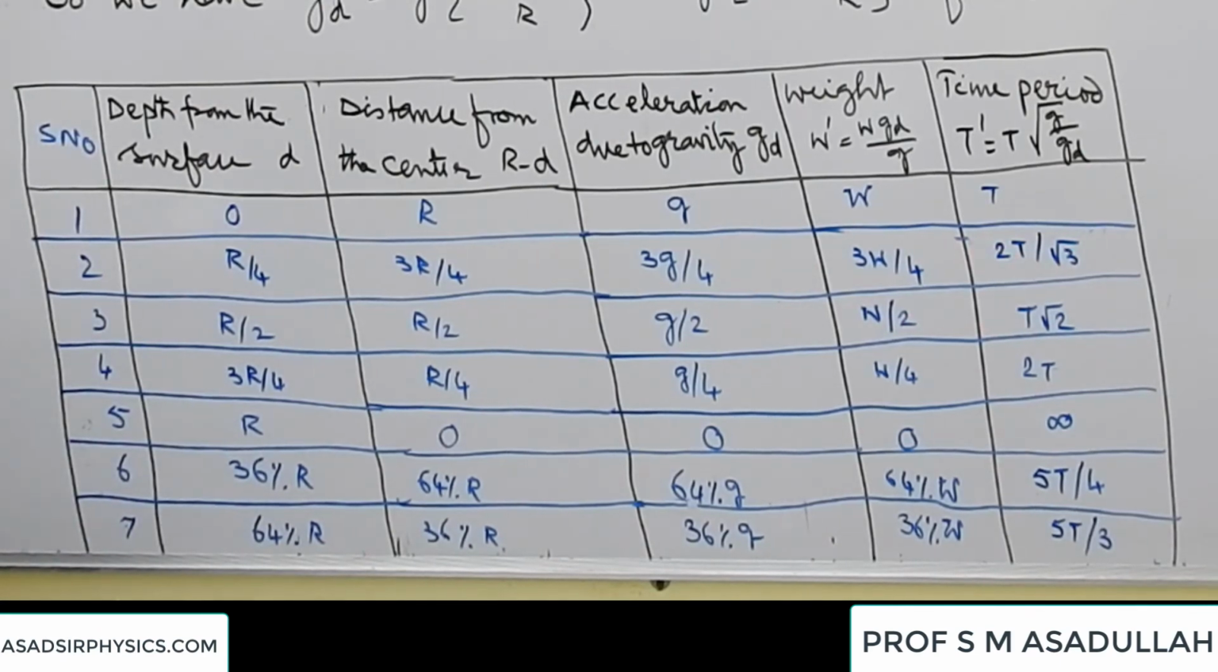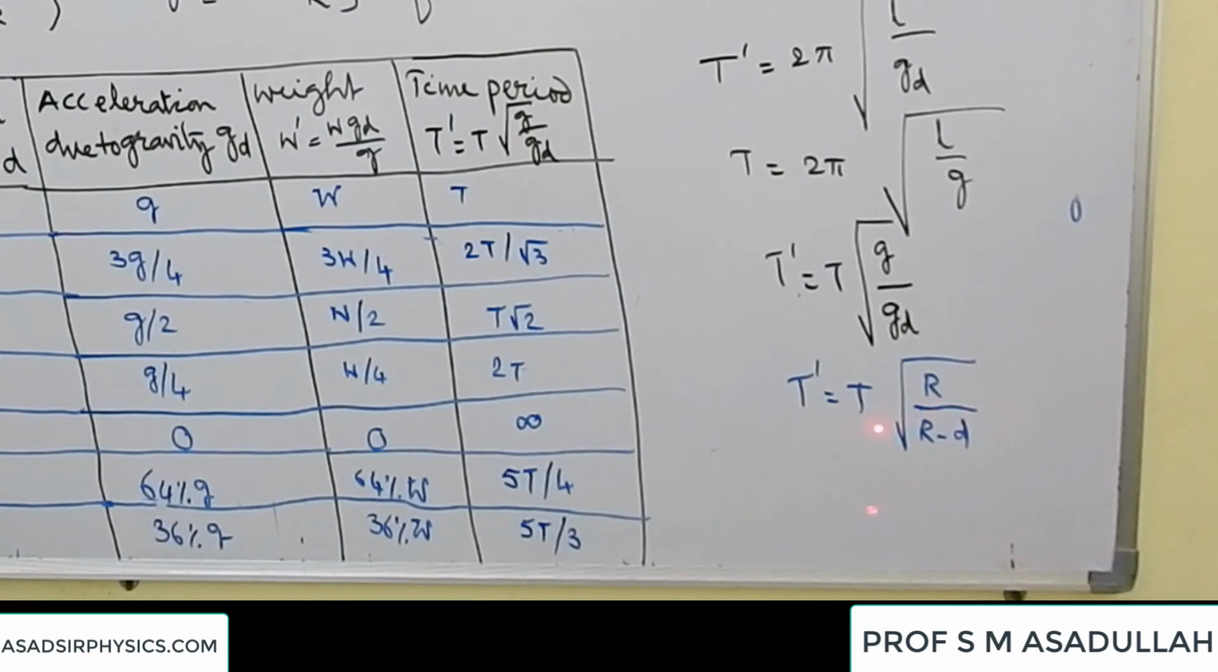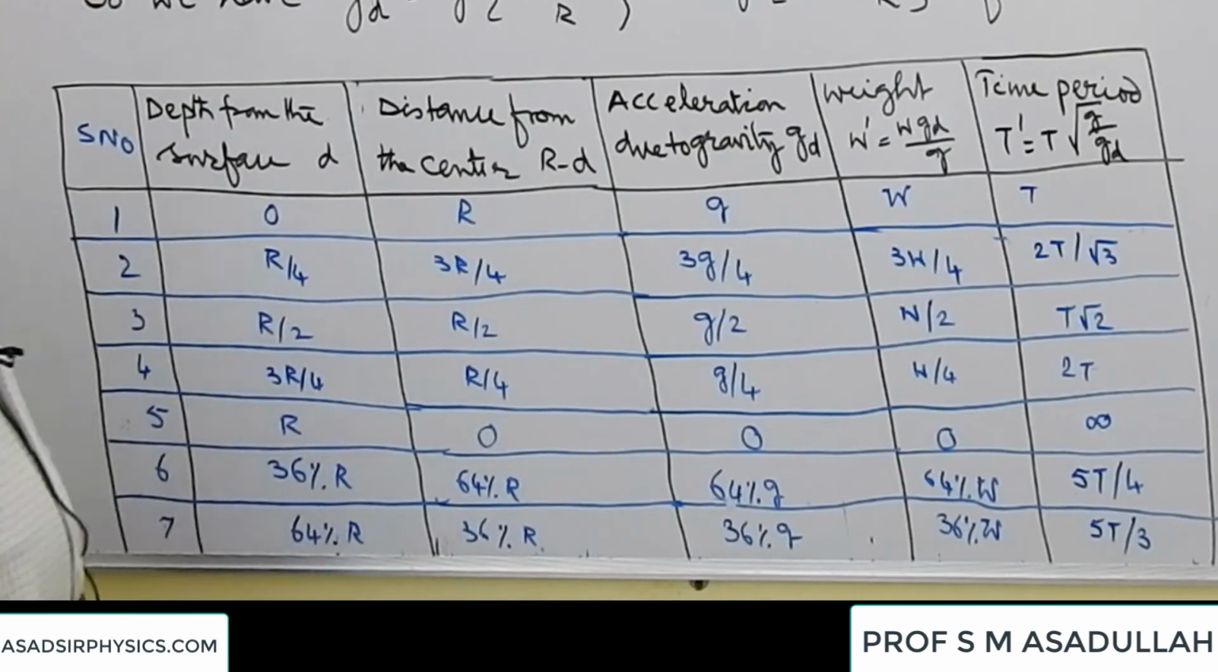Now let us go further deeper, at this depth R by 2. So the remaining distance is also R by 2. Since the remaining distance is R by 2, acceleration due to gravity is g by 2. Effective weight is also becoming W by 2. What about the time period? T dash is equal to T under root R by R by 2. R will get cancelled. 2 will go to the numerator, so it will become T root 2.